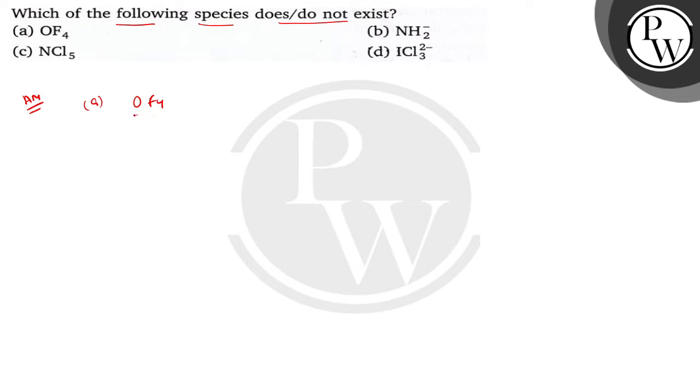ठीक है बच्चों, to exist this molecule the central atom should have sp3d hybridization, where presence of d orbital in the central atom is required. ठीक है, if you see the electronic configuration of oxygen, it is 1s2 2s2 and 2p4. So there is no 2d orbital, which is also not a possible orbital according to the quantum mechanics theory. ठीक है, and due to the absence of this 2d orbital, sp3d hybridization is not possible with the central atom, and therefore this molecule will not exist.